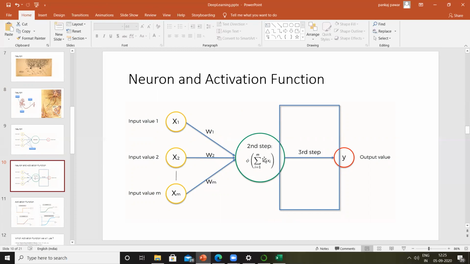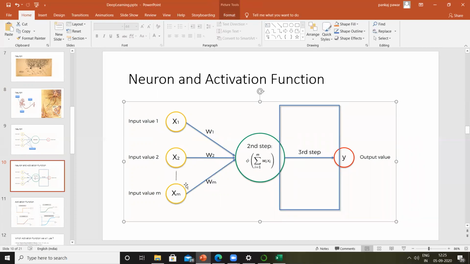And the neuron which is going to receive the electrical impulses from different neurons is going to consider all of them. And how? By doing the summation of weightages into the input values. What are these input values? These are again electrical impulse numbers. And what is the weightage? Among all of these, this one has W1 weight. This one has W2 weight. So these weightages help to decide the priority of the input values that we are going to give.